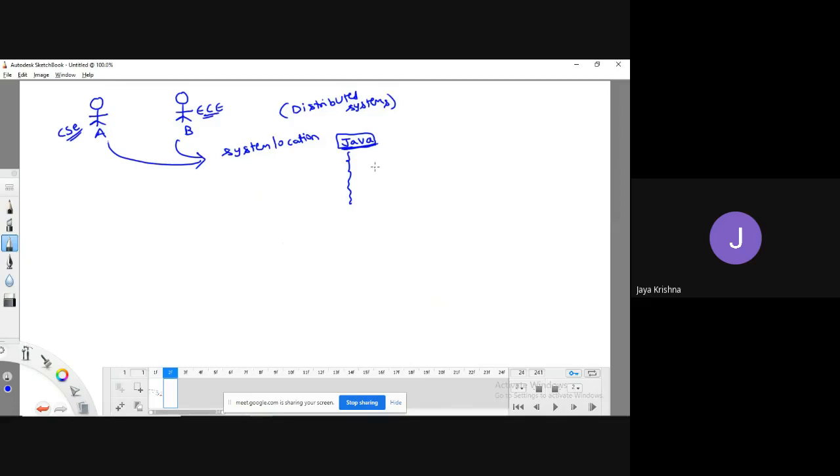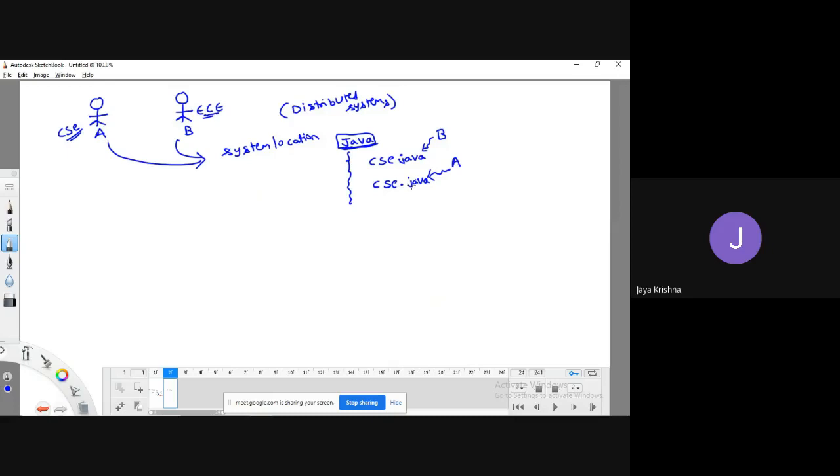For example, they are trying to create a file called csc.java, written by, let us assume, person B. Similarly, there is a person who is also trying to write one file whose name is csca.java.